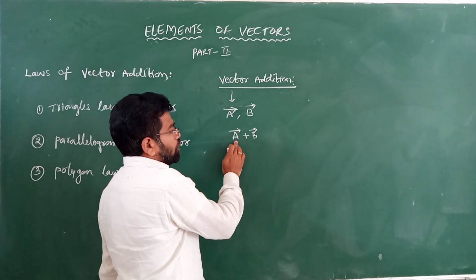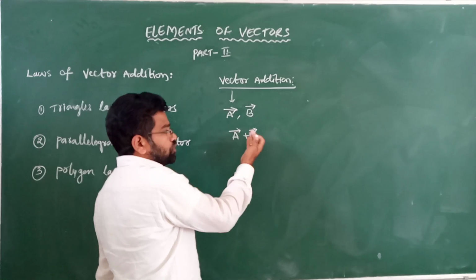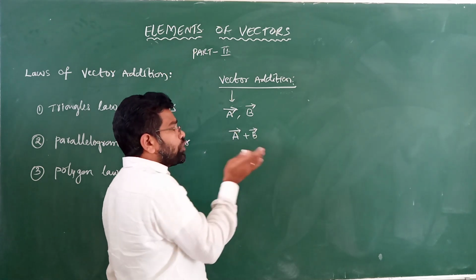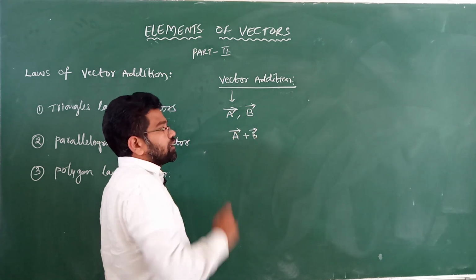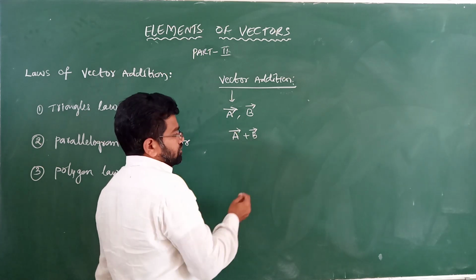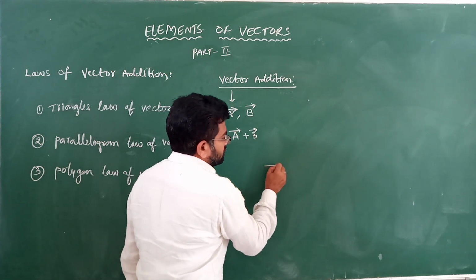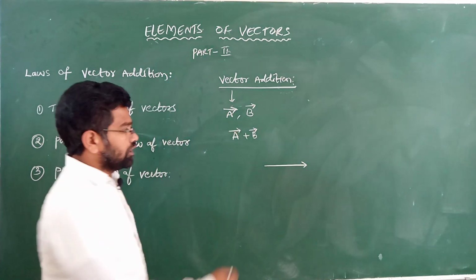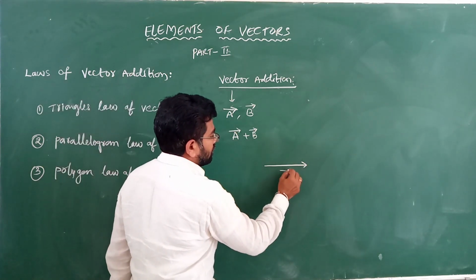What I am saying is, a vector is added with b vector. How is it added, how is it formed? So we have to learn. Let us consider a vector. This is a vector.